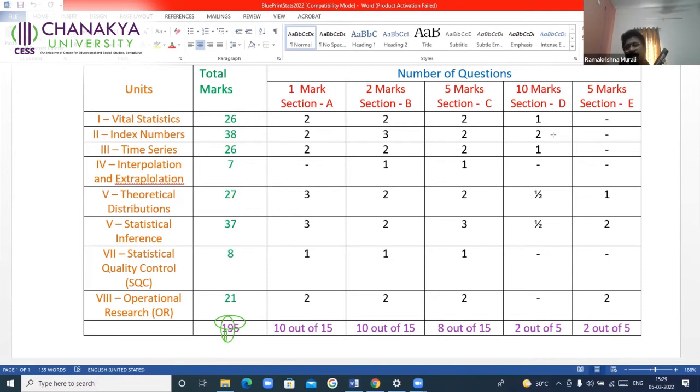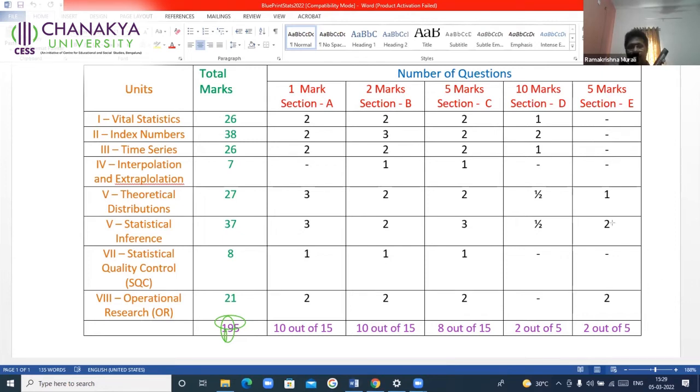P01 into Q01 is equal to V01. I know it. If you are convinced, recall the procedure. You put a small dot on the next question. Then don't read in section D, because you need to answer only 2 questions from section D. Try to analyze. Then go to section E.